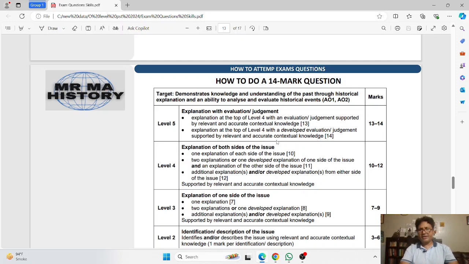If the candidate achieves level 4, this means that, as the 14-mark question is a question that involves comparison, and comparison is always between two things, both sides, the candidate gives one explanation of each side.